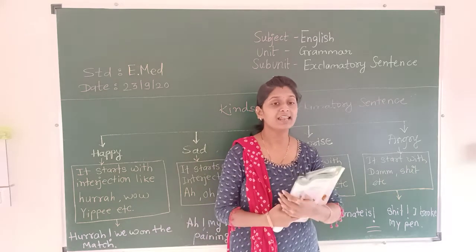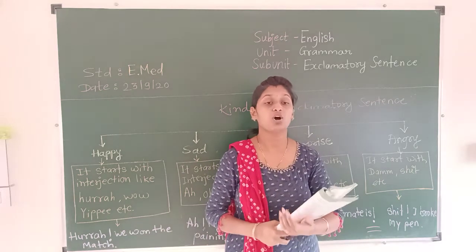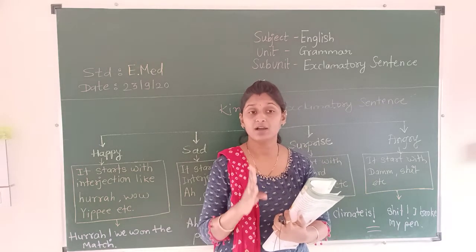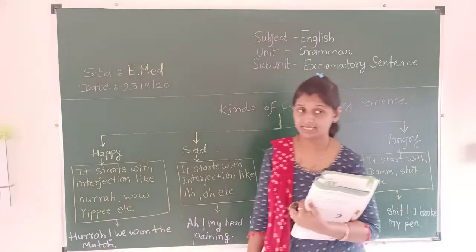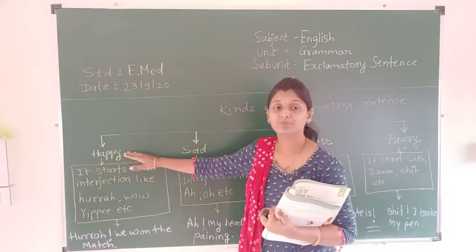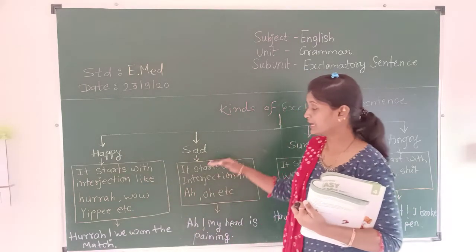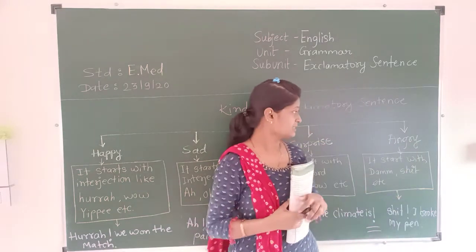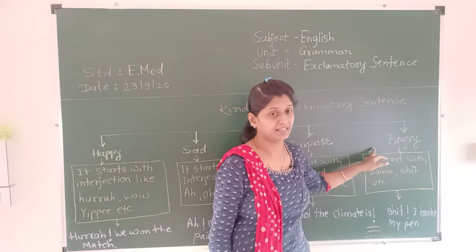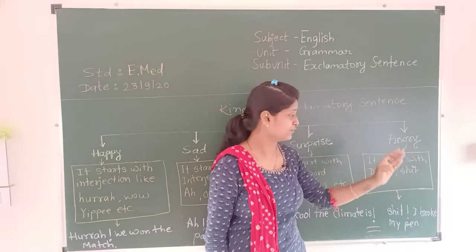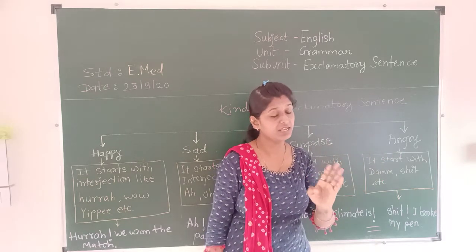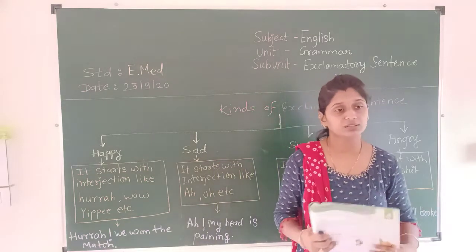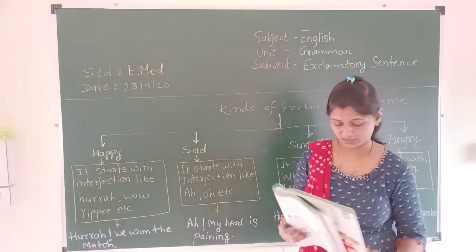There are 4 kinds of exclamatory sentence: first is happy, second is sad, third is surprise and fourth is angry. Now let's see the kinds in detail.